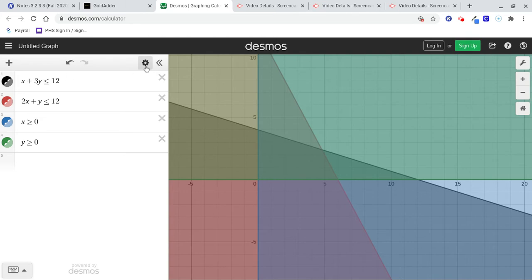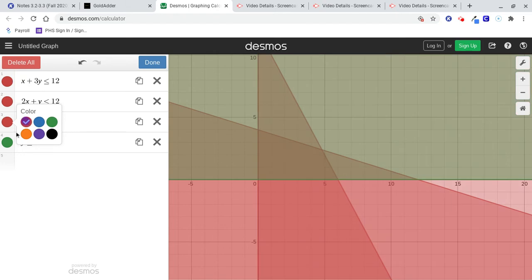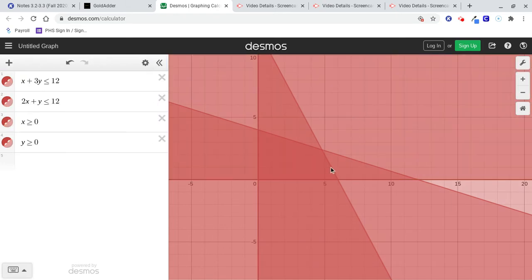Again, I like them all to be the same color. I think it's just easier to see. When they're all the same color, it's pretty easy for me to tell that this is the darkest region. This is the only spot that's been shaded all 4 times, once for each of the inequalities.